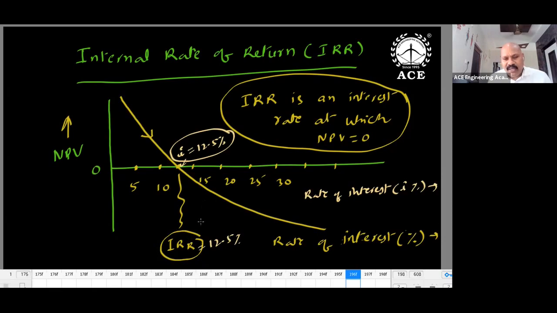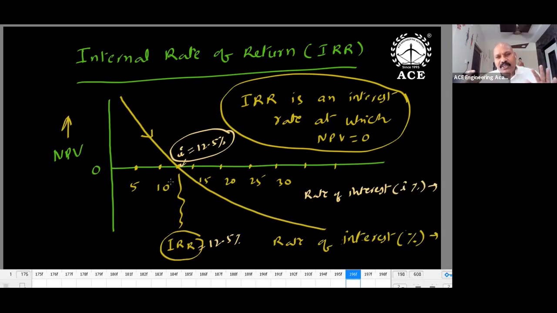Suppose you operate above IRR, like 15%, 20%, 25%, then what will happen? NPV value is negative. If the rate is less than 12.5%, then you will get a positive value. So if the given rate of interest is less than 12.5%, I can take that; otherwise, you drop it. Suppose I is equal to 10%. Is it good or bad? We can say good, because less than 12.5% is good enough. The interest rate being less means good enough.